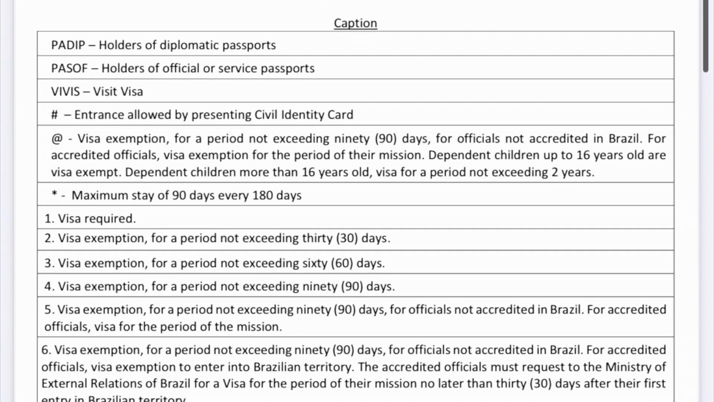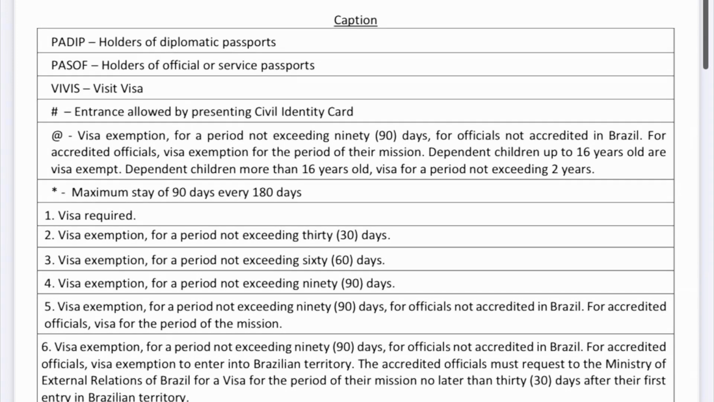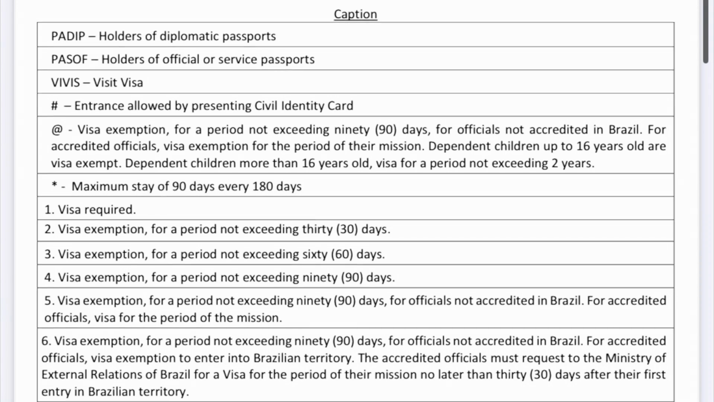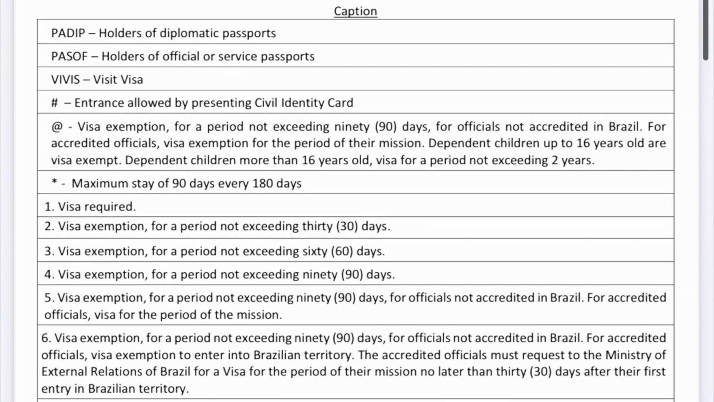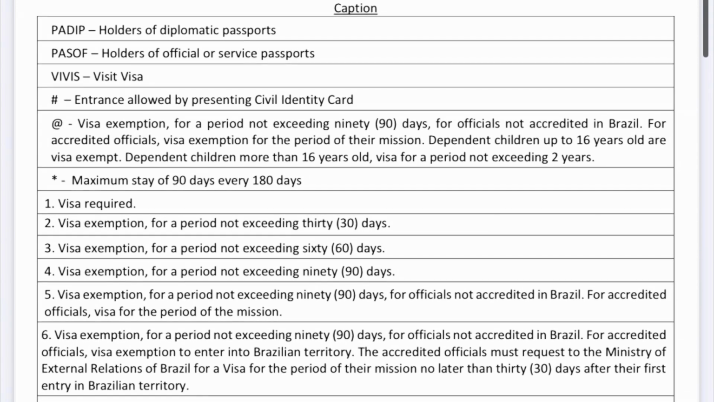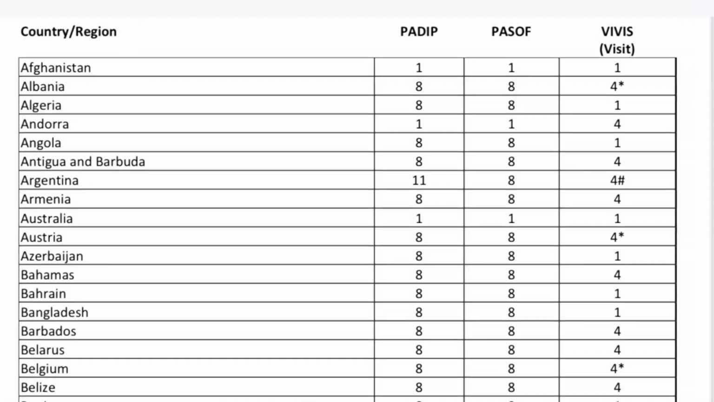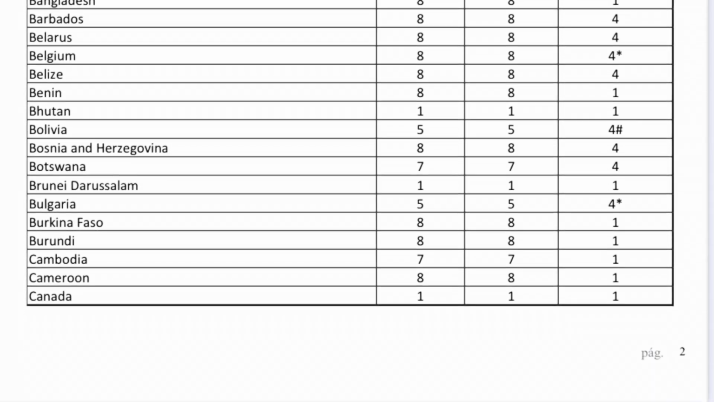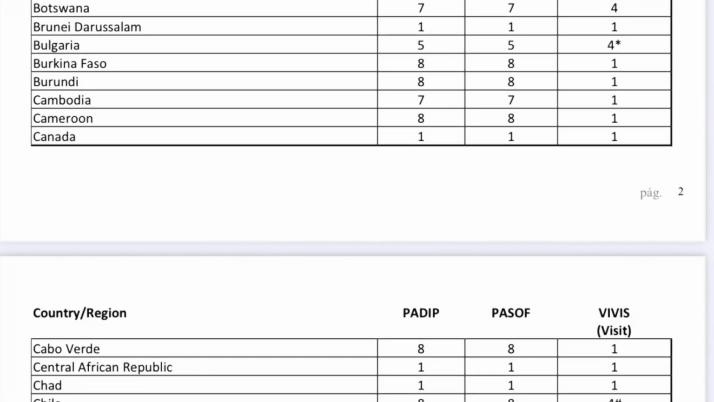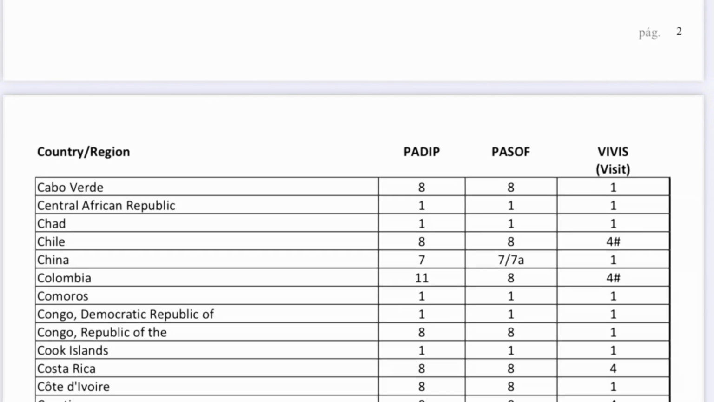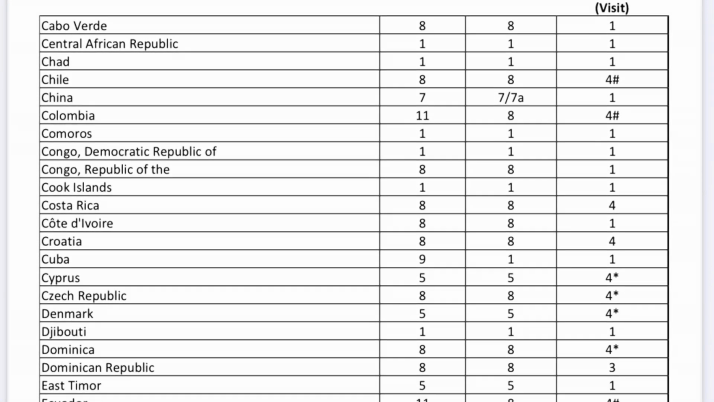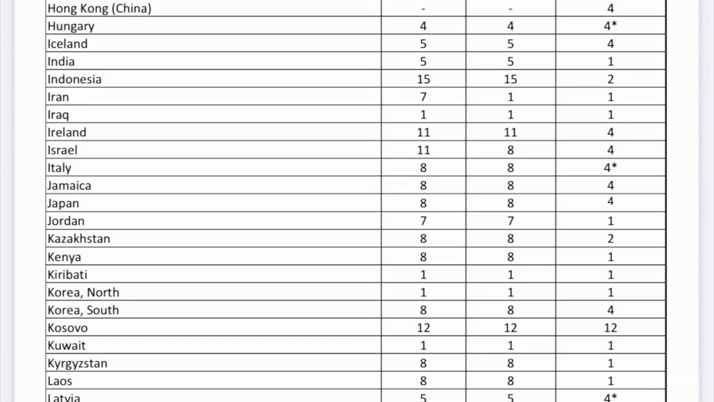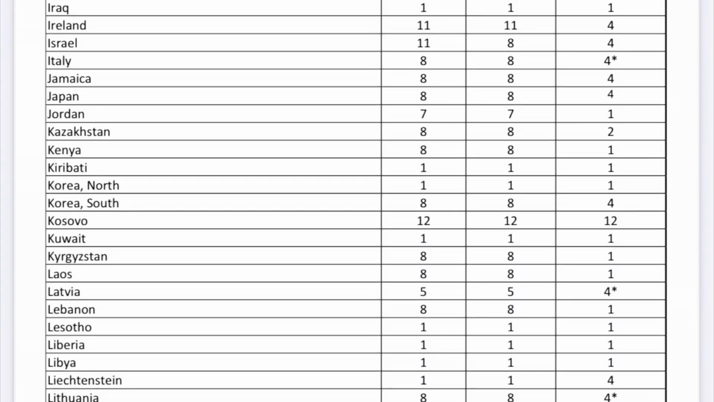To be really clear, this video is aimed at people who fall under category number 4. And to be even more specific, this video is aimed at people in category 4 without the asterisk next to the number 4. So to check which category you are in, you're going to go to the file, go to the far right column that says VIVIS and then visit in brackets. That's the column that tells you which category your country is in. So if your country is in category number 4 on that far right column, without the star, without the asterisk, this video is the video that you need to watch.